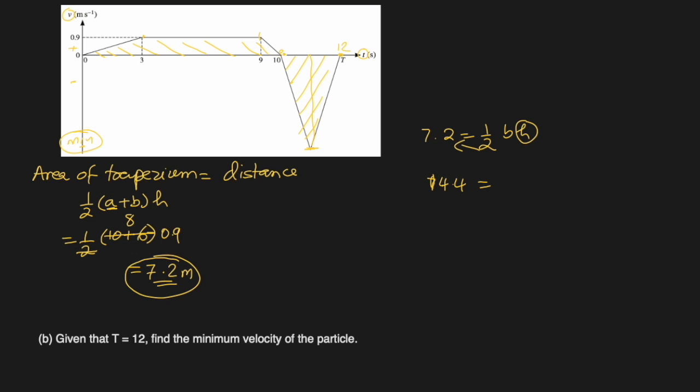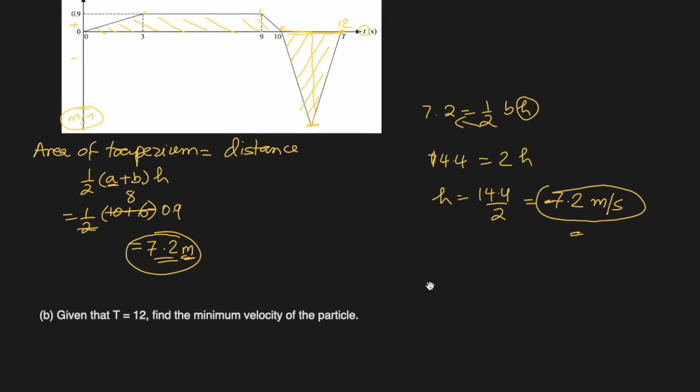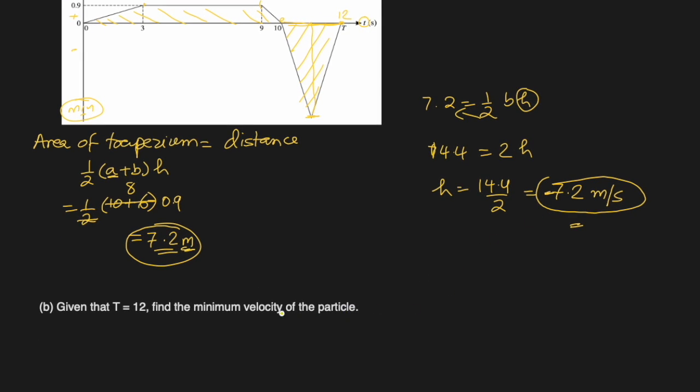Base, they said this is 12, so this base becomes 2, and 2 has already been taken care of, so h equals 14.4 divided by 2, which is coincidentally 7.2 again, but here it was meters, here it is meters per second, and we can say minus also because we are using the minimum. Because the height is 7.2, but because of this graph we have to write minus 7.2 meters per second as the minimum speed or velocity of this one. Okay, we can't use speed because it's negative, we'll use velocity.